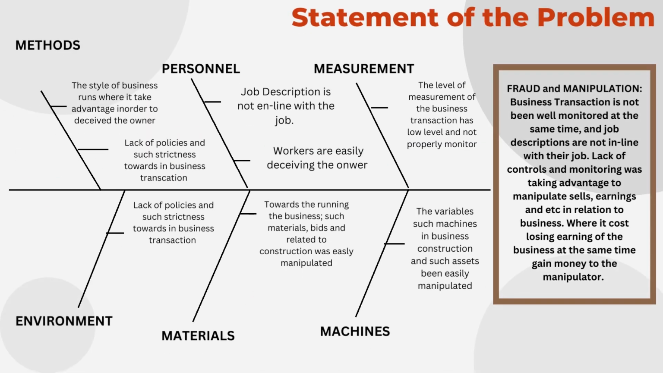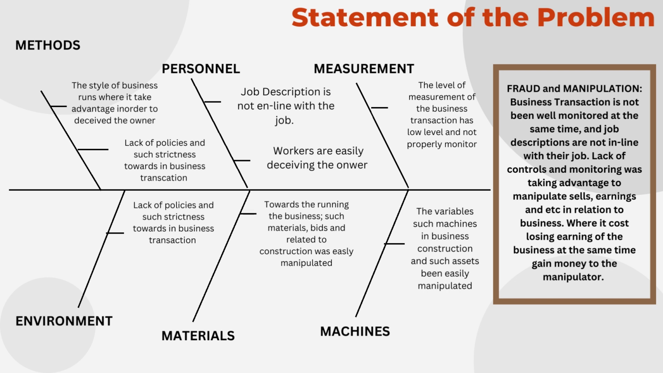Now for the cause and effect diagram for the statement of the problem, we have here the methods, personnel, measurement, environment, materials, and machine. As the big box emphasis, the statement of the problem refers to the fraud and manipulation, and where it happened in the case analysis of the study.